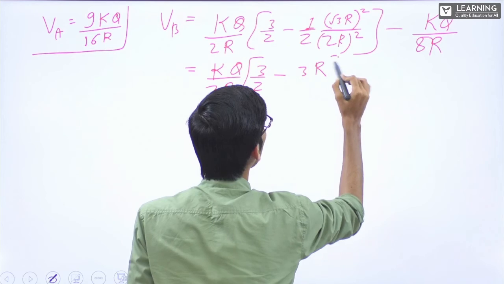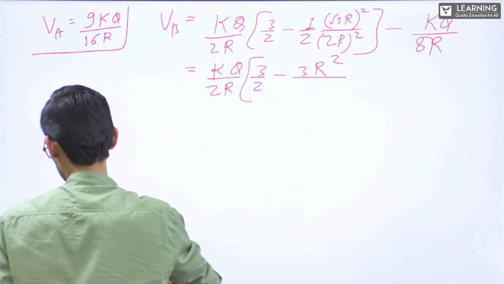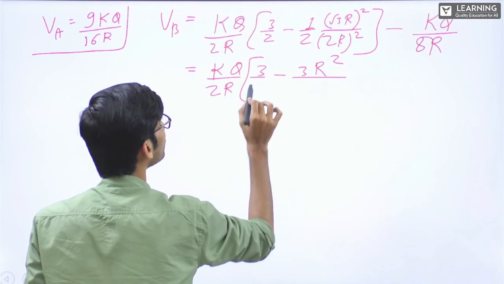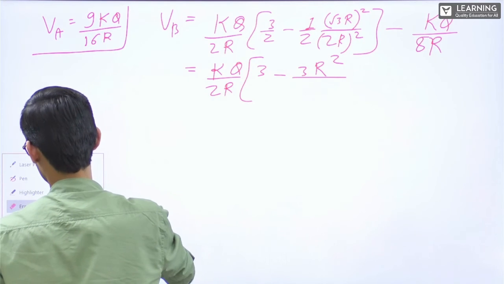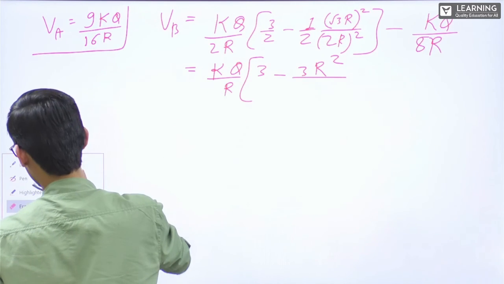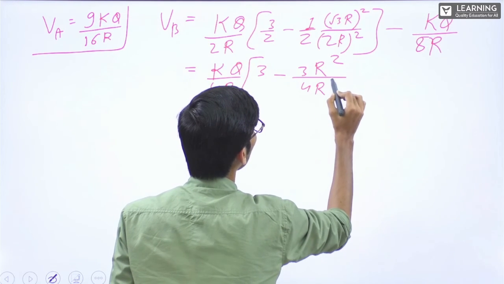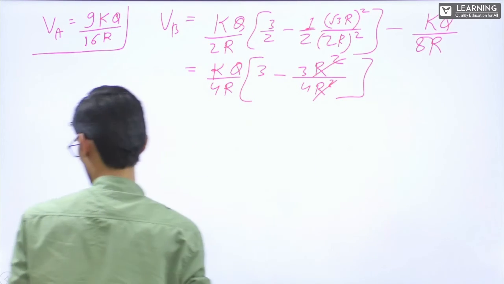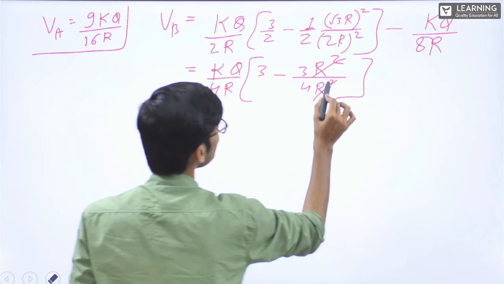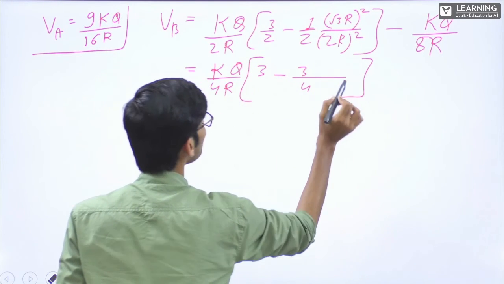from this, correct, kq by 2r, 3 by 2 minus, this is 3r square by, let me just take these 2's at the denominators outside. This will become 4. 3 minus 4r square. R square will be cancelled. 3 by 4.